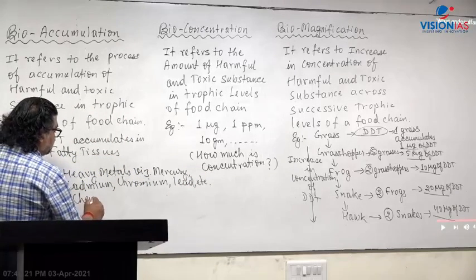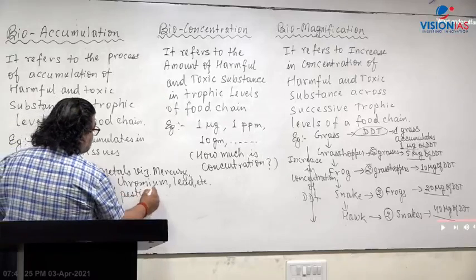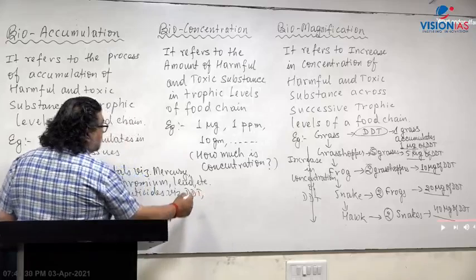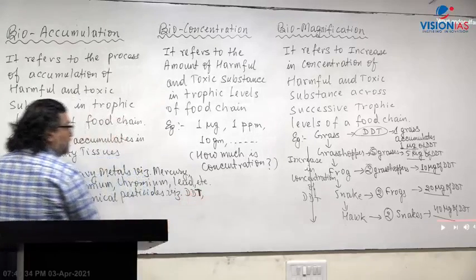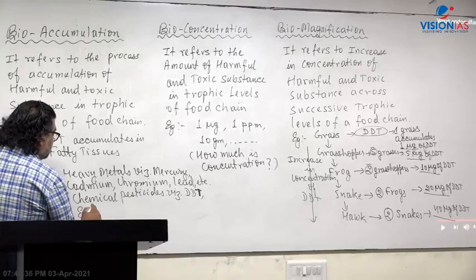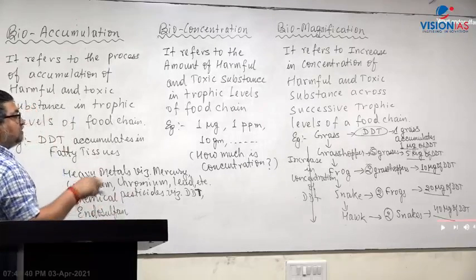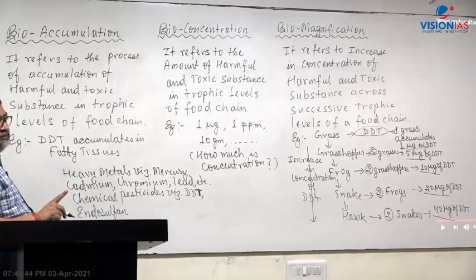Chemical pesticides, such as DDT. Now DDT is banned worldwide, but endosulfan, the Kasargod tragedy in Kerala and South India, endosulfan has still not been banned in India.